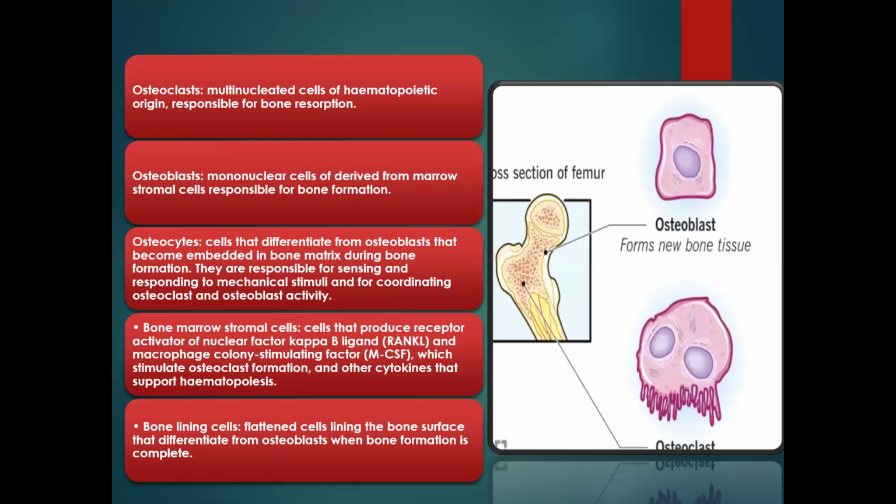Then lastly we have the bone lining cells. These are flat cells lining the bone surface that differentiate from osteoblasts when bone formation is complete. So during bone formation, when the osteoblast is there to build new bone, some differentiate to become osteocytes, and some differentiate to become bone lining cells.